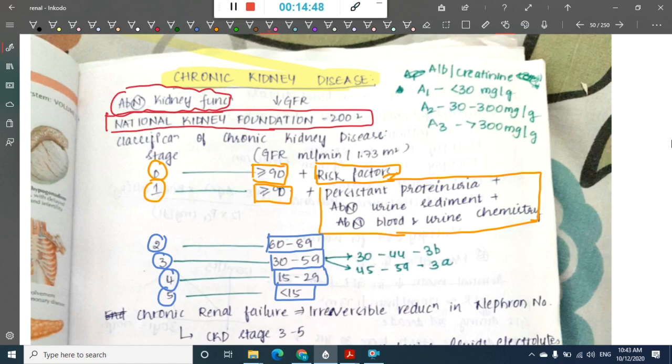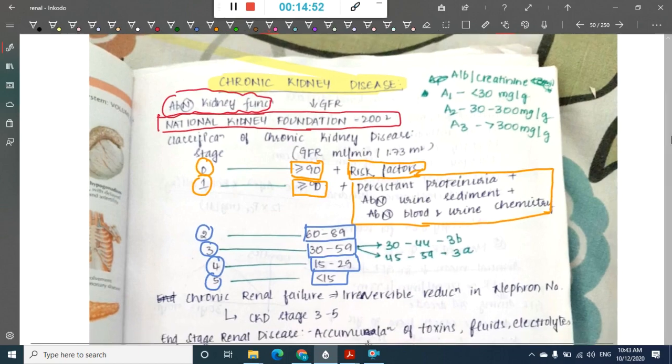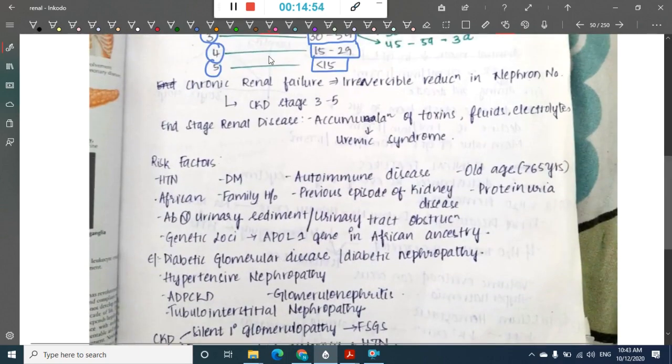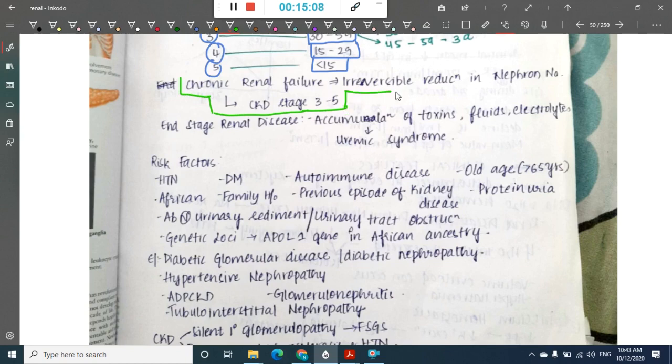Okay, now once you have done with this, what does chronic kidney failure resemble? When do you call something chronic kidney failure? Chronic kidney failure is when there is irreversible reduction in nephron number. Whenever there is irreversible reduction in nephron number, we call it chronic kidney failure. In chronic kidney failure, the stage of chronic kidney disease is between 3 to 5. Whenever the stage of chronic kidney disease is between 3 to 5, we can call it chronic renal failure. Then we have something called end stage renal disease also.